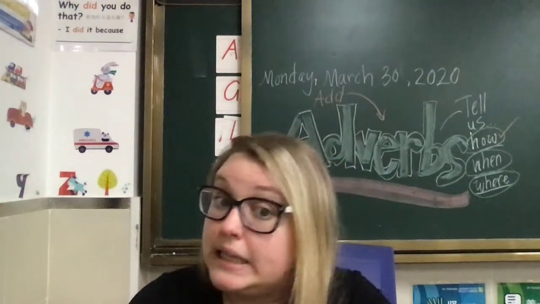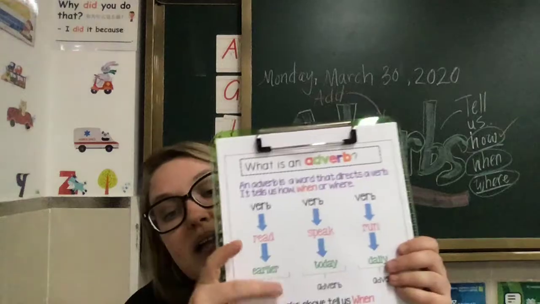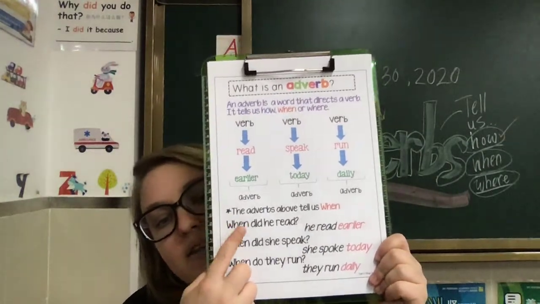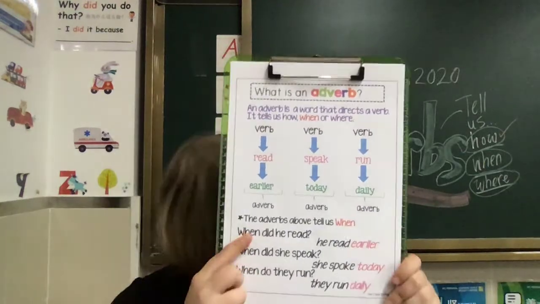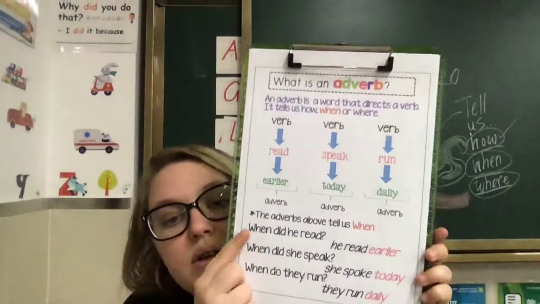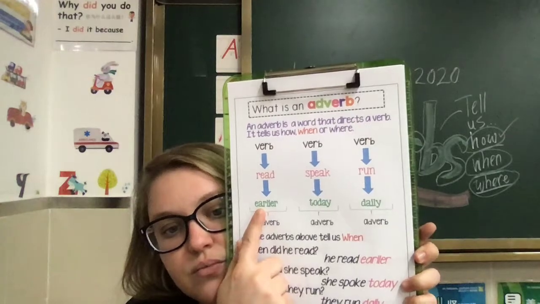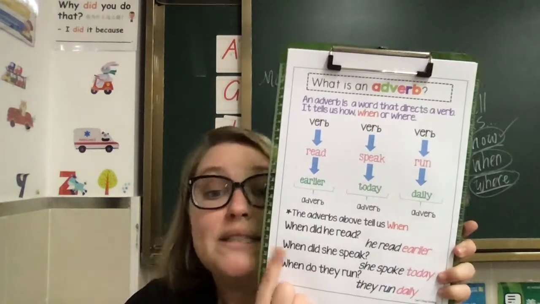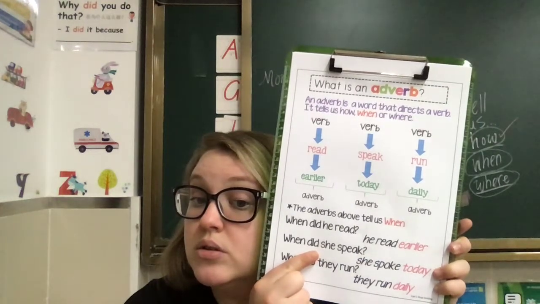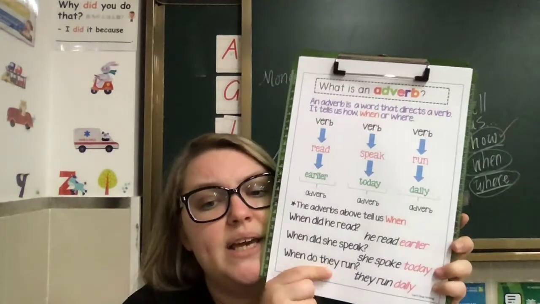I brush my teeth daily. I wash my hands daily, right? Okay, so daily is every day. Now, the sentences, just so we review, when you ask the question when, right, we're gonna ask questions how, when, and where, okay? So, when did he read? He read earlier. Very good. When did she speak? Well, she spoke today, right?